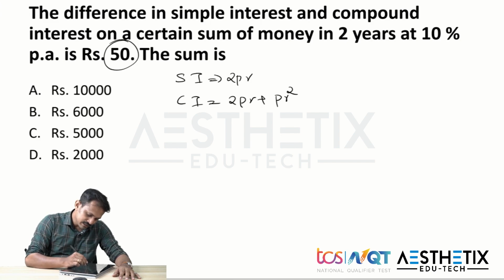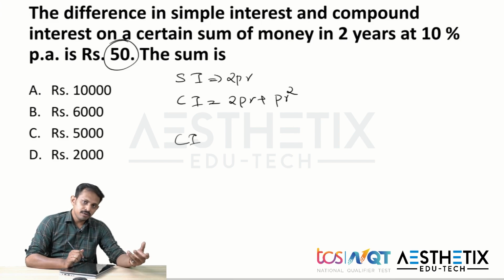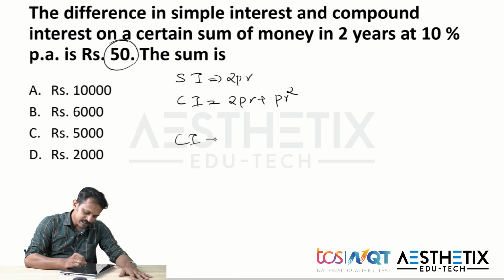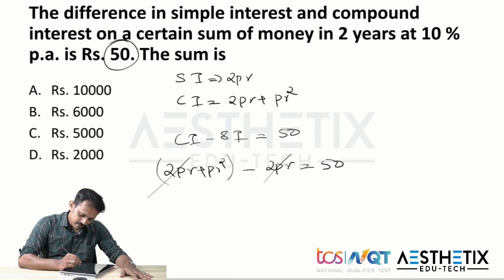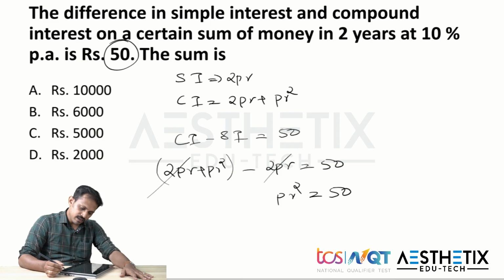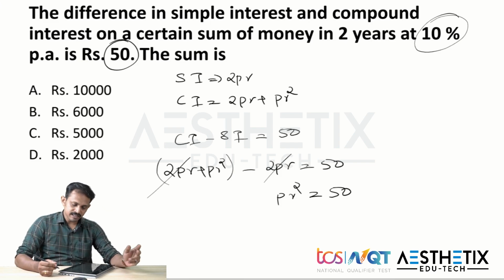And from this we can simply say that definitely the amount obtained in compound interest will be more than simple interest. So compound interest minus simple interest is nothing but that 50 rupees, right? Now we can substitute the values here. So 2PR plus PR square minus 2PR is 50 rupees. So from this we can cancel out 2PR here, and we can simply write PR square as 50. And here they have given the interest rate, and that is 10%.